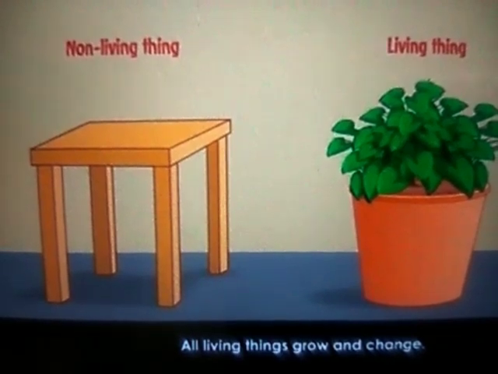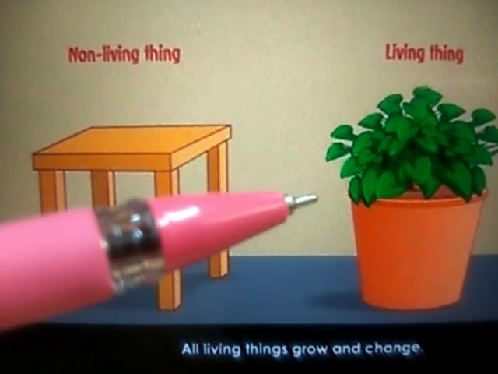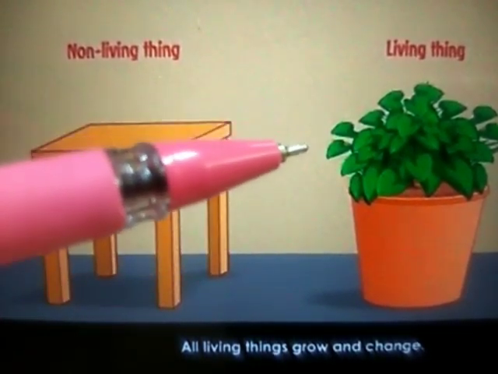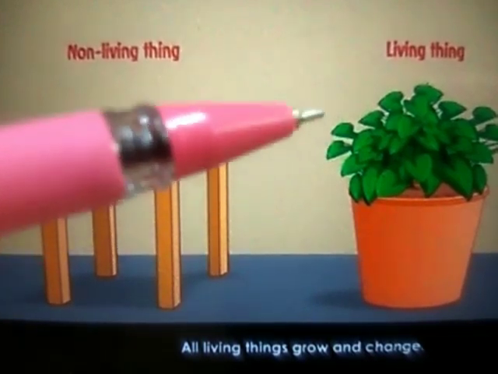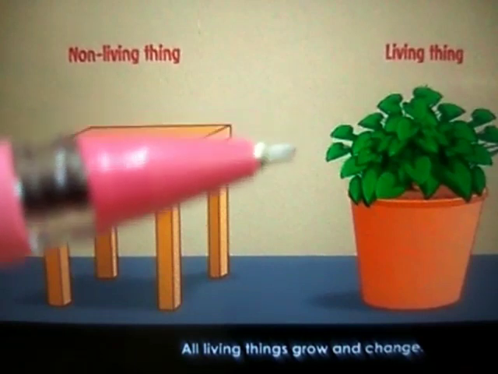All living things grow. For example, when you sow a seed, it will grow into a tiny plant. Then the same plant can grow into a big tree. And even you can see human beings.